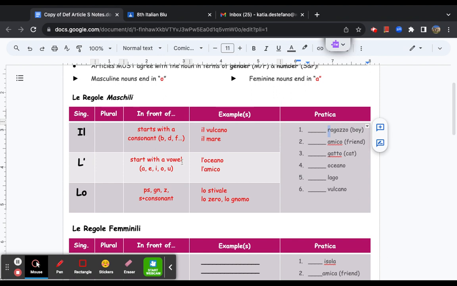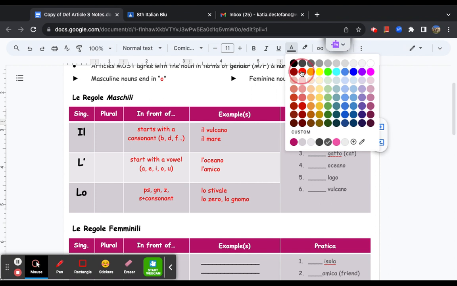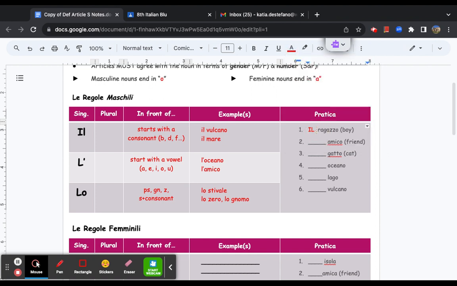Does it start with a vowel? No. Does it start with PS, GN, Z, or S plus consonant? No, right? It's an R. So that means it has to be, dun, dun, dun, il ragazzo. Now, take a deep breath, because if you're like Mr. Stefano, how am I supposed to memorize all of these? Well, a couple different things.